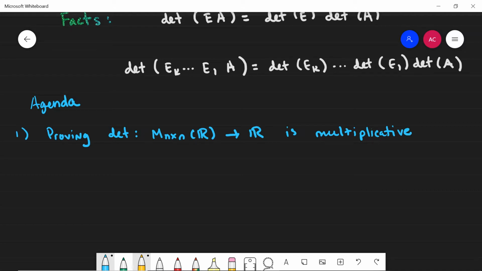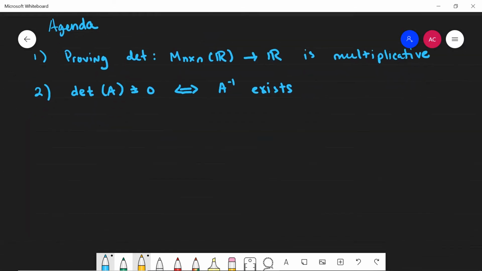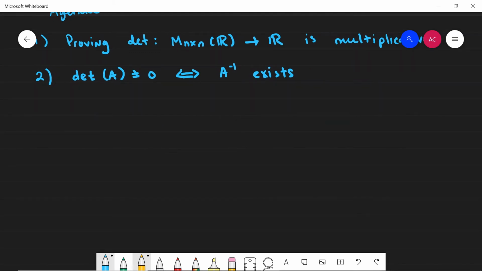Lastly, what I want to do is prove the final invertibility criterion. This is probably the last important one that we'll talk about explicitly. There are others, but this is the last important one. That the determinant of A not being 0 is equivalent to saying that A inverse exists. So this is an if and only if statement: A inverse exists if and only if the determinant is non-zero. Let's get started, and we'll talk about the multiplicative nature of the determinant.